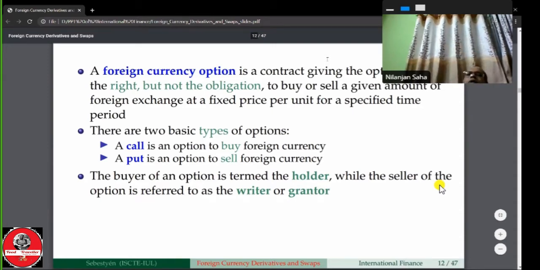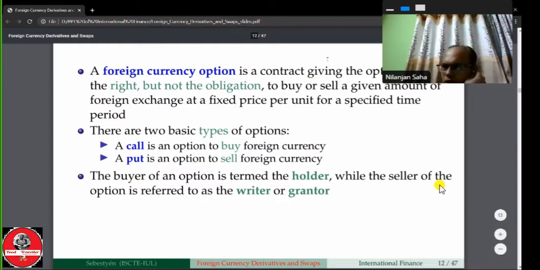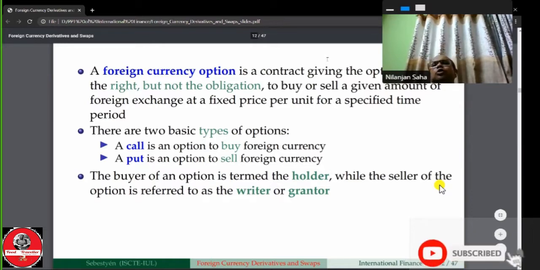A fixed price per unit for a specified time period. So this is a foreign currency option. It is not compulsory. It is not mandatory. You have an option. You can exercise or you can expire. The option will be exercised only if it is profitable. When there is a possibility of no profit, then you will expire. This option can be exercised only by an option holder.